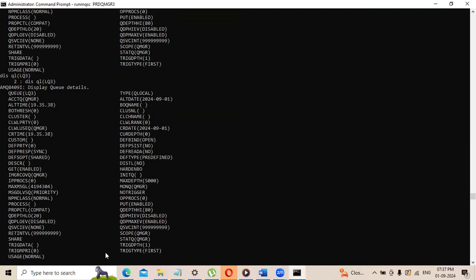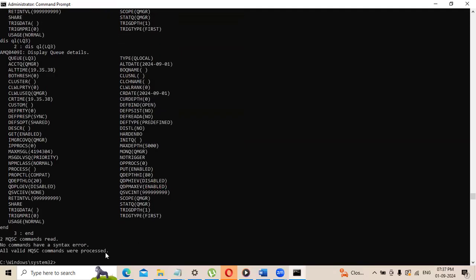Okay. We have cross-checked the data definitions. Let me see the authorizations, DSPMQ. Now what I'm going to do is check on queue manager 3 whether RIA has permissions on LQ1 or not. DSPMQAUT. So what is the expected output? It should take a backup of the authorizations also, right?